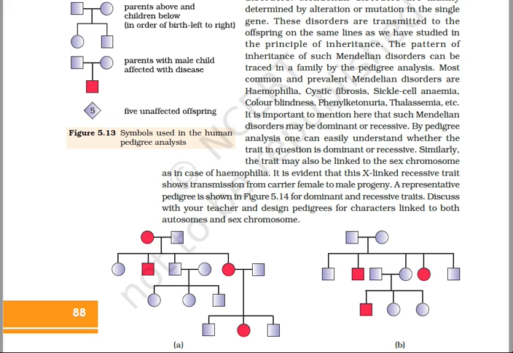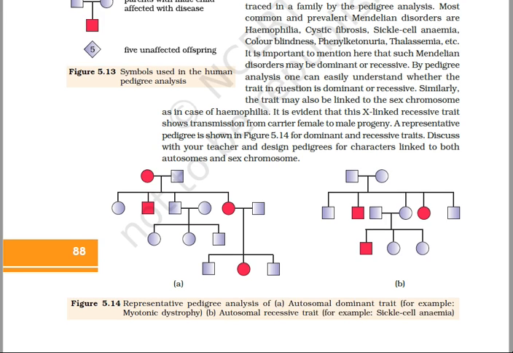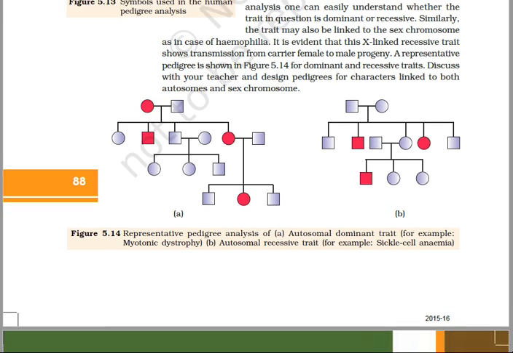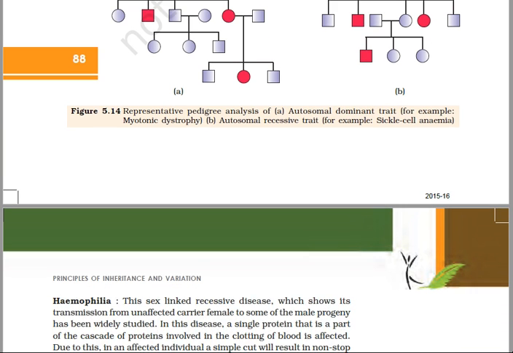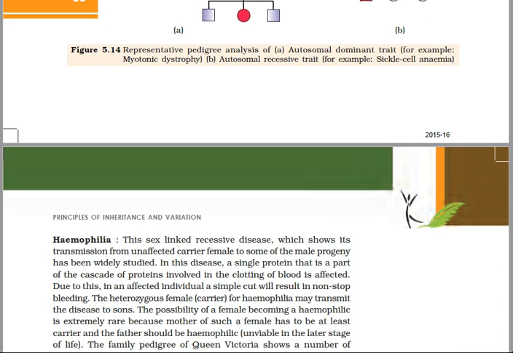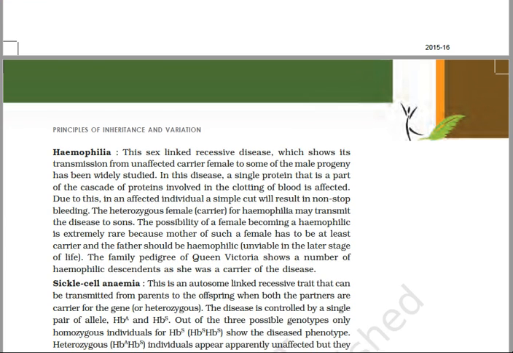The people affected with PKU have an abnormal gene in the homozygous recessive condition. The affected people have heterozygous parents which are carriers of the genes and are apparently normal, but the activity of the enzyme is less than the normal.